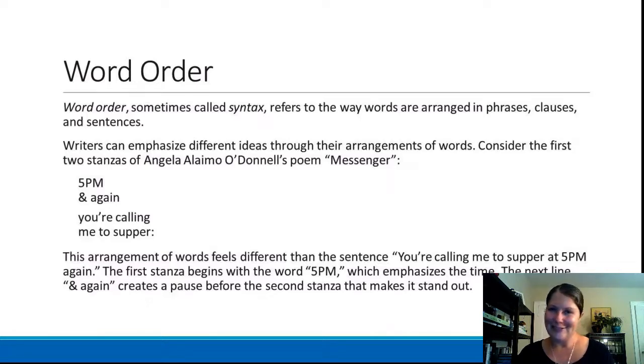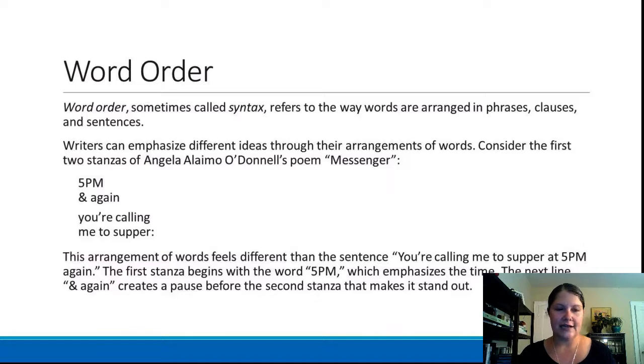And if you listen to me carefully as I read it, or if you read it out loud yourself, you'll notice that this arrangement of words feels different than the sentence, you're calling me to dinner at 5 p.m. again. That sentence has all the same words in it, but they're arranged in a slightly different order. And that order feels different and sounds different than the order that O'Donnell put them in.